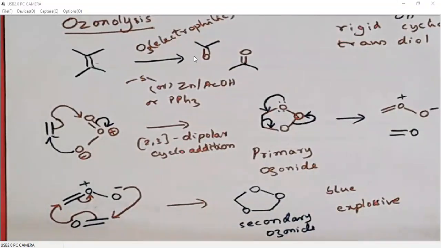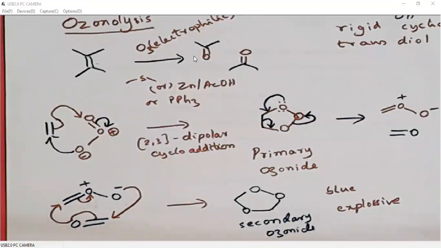I will be explaining the ozonolysis reaction. Ozone gas is highly dangerous and it is even explosive. So we will generate ozone gas using an ozonizer. An instrument will be there, and we will attach an oxygen cylinder to that ozonizer. So that ozonizer will generate ozone gas. Then ozone gas we will attach to the reaction mixture.